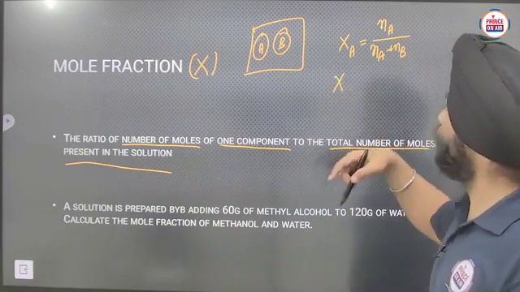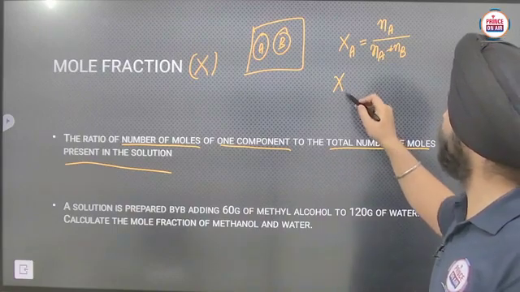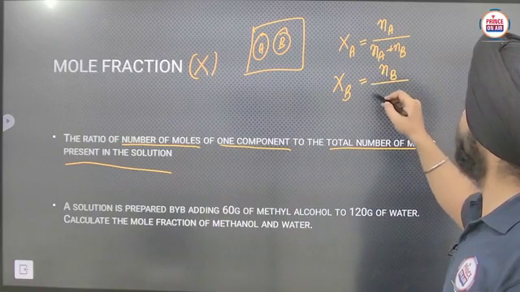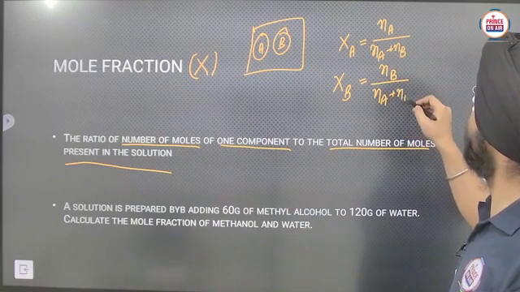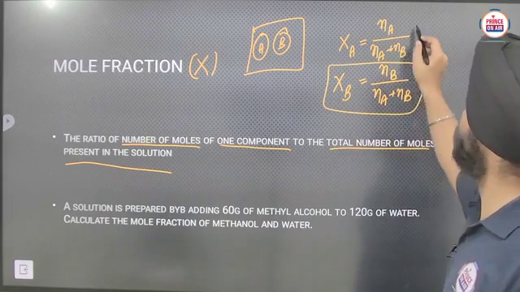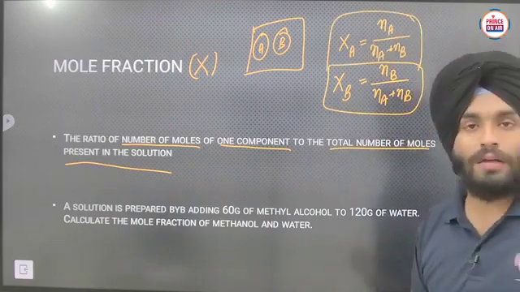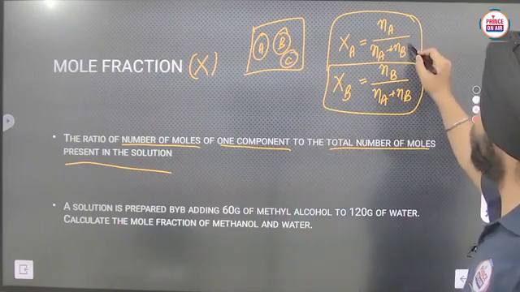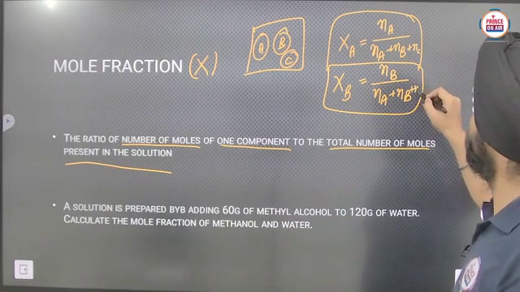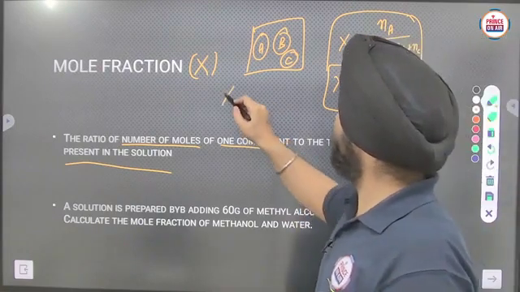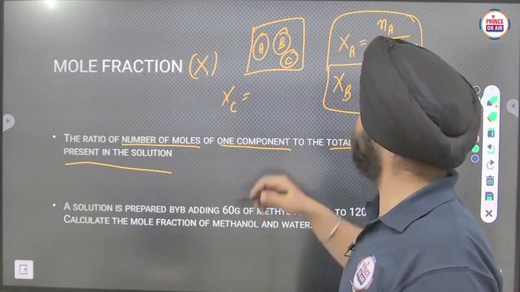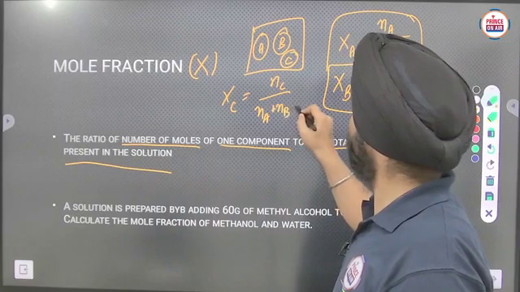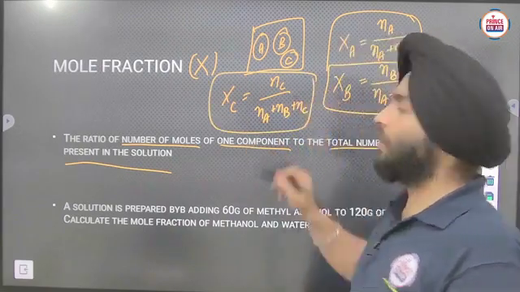Similarly, to find the mole fraction of B, it becomes the number of moles of B upon the number of moles of A plus the number of moles of B. So through that we can calculate it. And remember that if one more component is present, like C, you have to write N_C also here. And we can find X_C, that is the mole fraction of C, it will be N_C upon N_A plus N_B plus N_C. Through that we can calculate it.